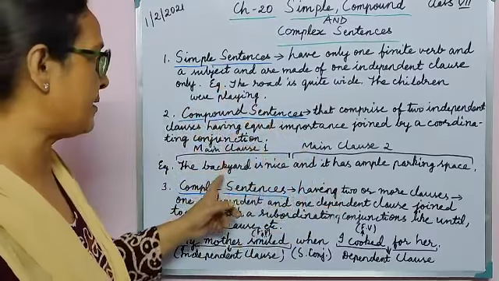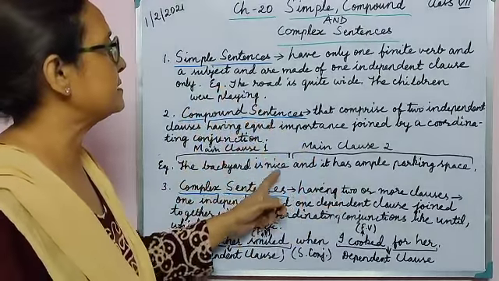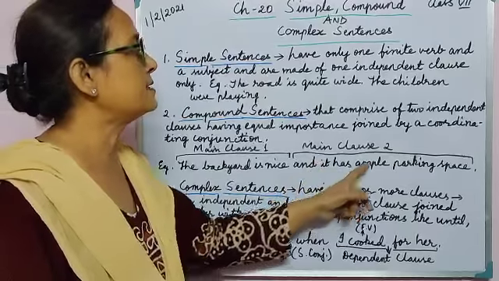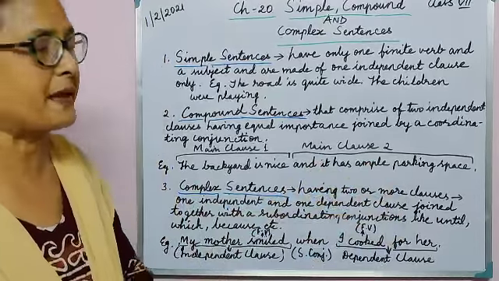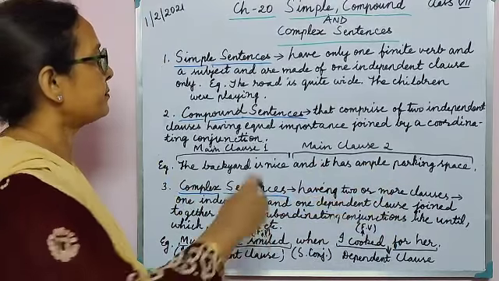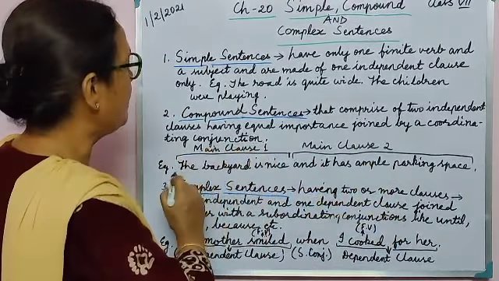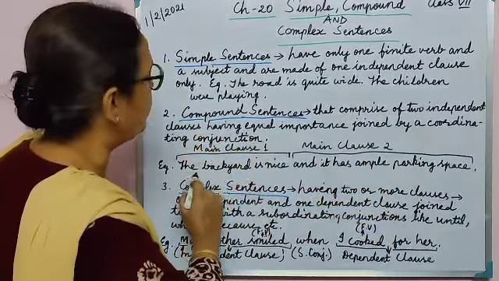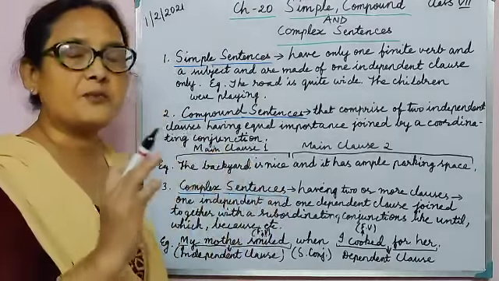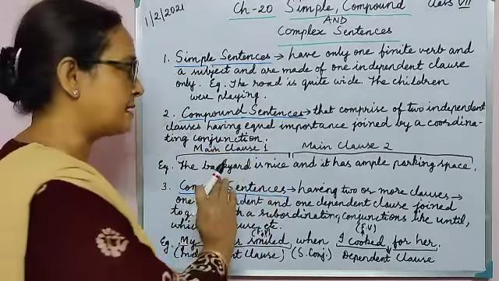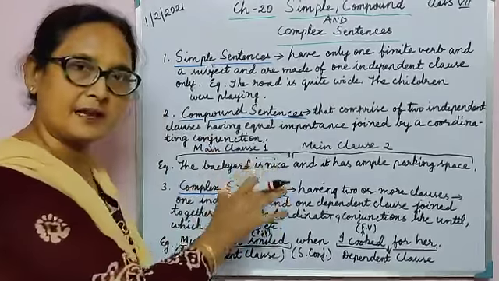These are some of the coordinating conjunctions used in a compound sentence. For example, the backyard is nice and it has ample parking space. Here the first clause, main clause 1, is the backyard is nice. If you separate it, this much can stand on its own.